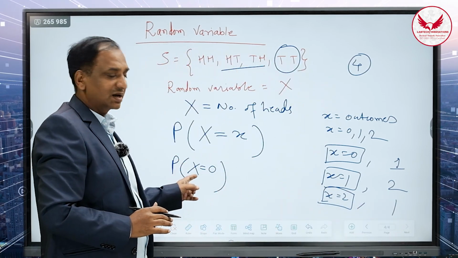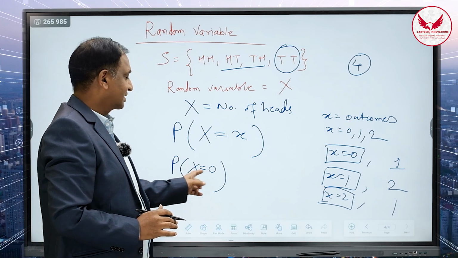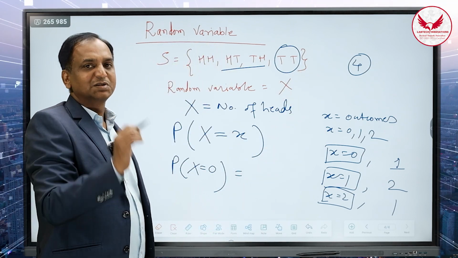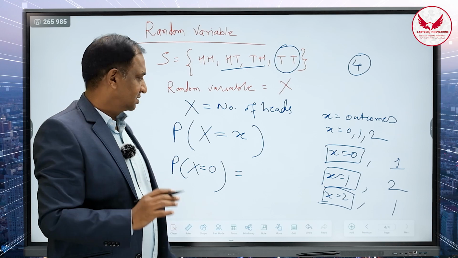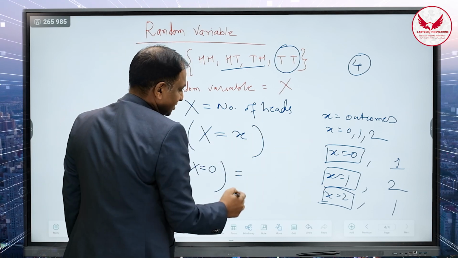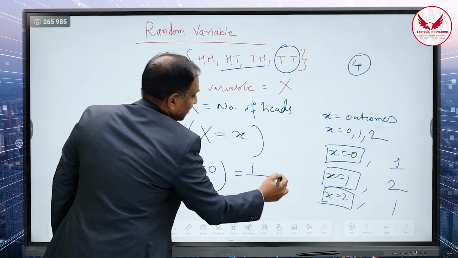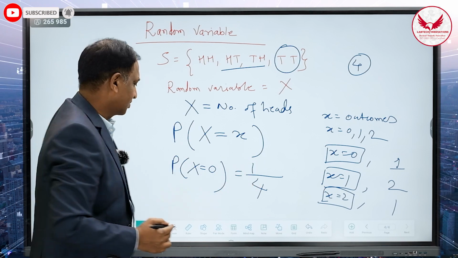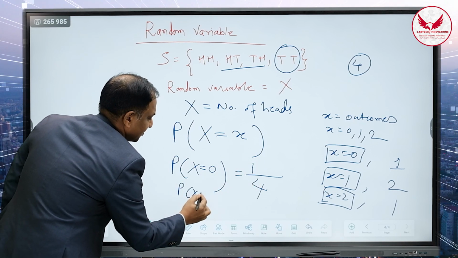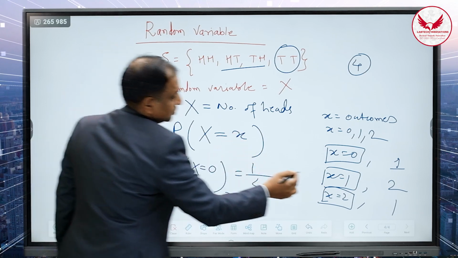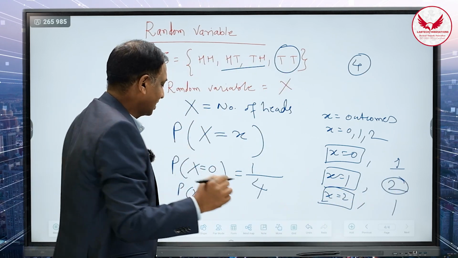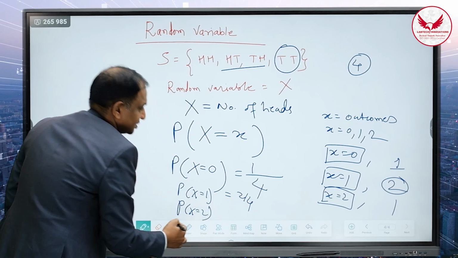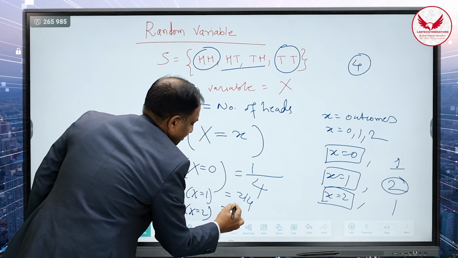If you have to find out the probability that the number of heads is 0, that is X is equal to 0, the total possibilities are 4. You know the definition of probability: number of possible outcomes divided by total number of outcomes. The number of possible outcomes for X is equal to 0 is 1 time, so 1 divided by the total possible outcomes, 4. So probability of X is equal to 0 is 1 by 4. Similarly, probability of X is equal to 1: one head is possible 2 times, so this is 2 by 4. Two heads are possible 1 time, so this is 1 by 4.